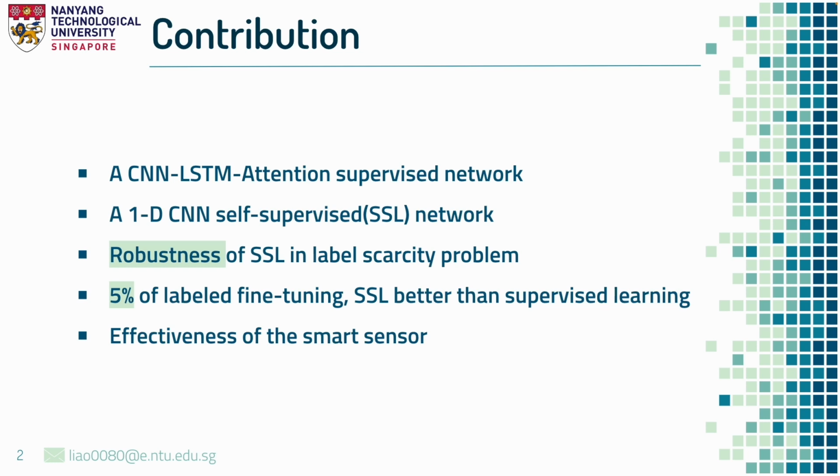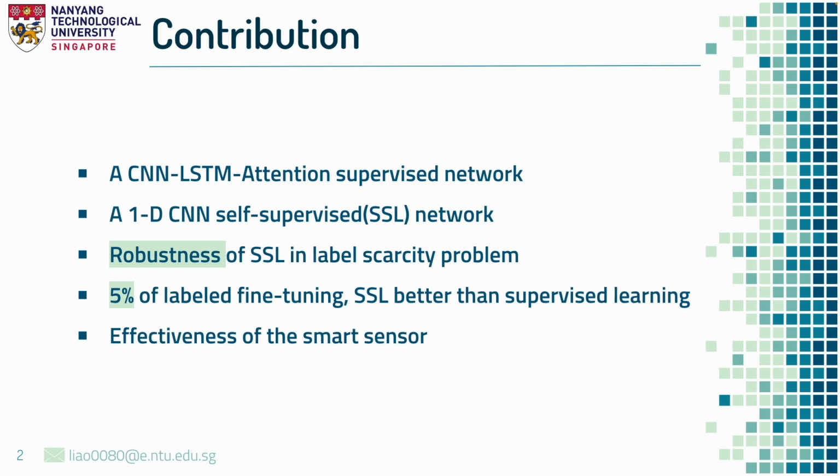In this paper, we propose a CNN-LSTM attention supervised framework for HAR data classification, which automatically extracts spatial and temporal features from the smart device sensory data. However, a large amount of labeled data is typically required to perform supervised learning, which can be lacking due to data privacy concerns and the high cost of manual labeling in real-world scenarios. Therefore, learning from large amounts of unlabeled data becomes crucial.